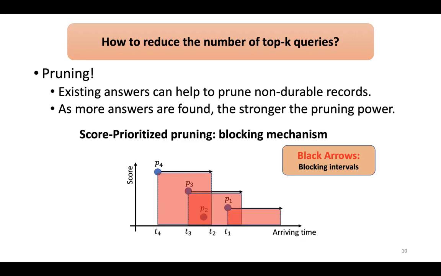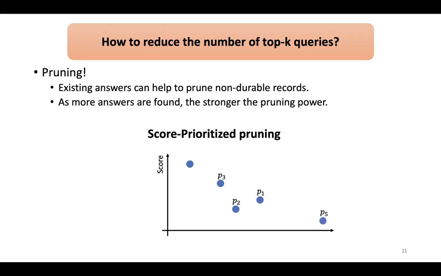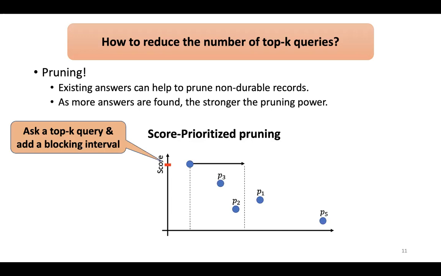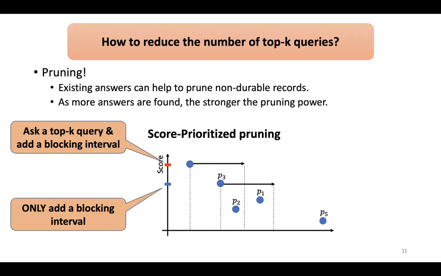Any record will create such blocking intervals. With this idea, the query procedure is the following. We process the records based on their scores from high to low. For example, we start with P4, we ask a top K query, and we add in a blocking interval. Then for P3, we can easily find that P3 is already covered by one blocking interval induced by P4, which means that it cannot be a durable top one record. So we can save a top K query here and just add a blocking interval.